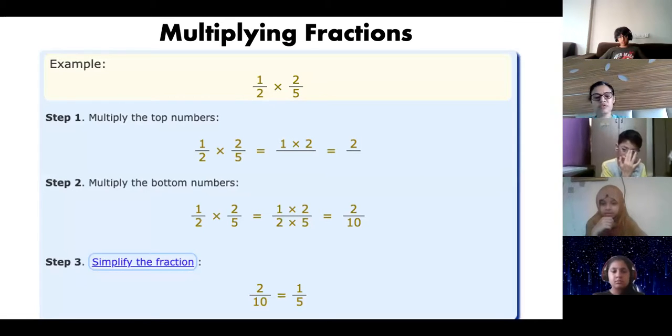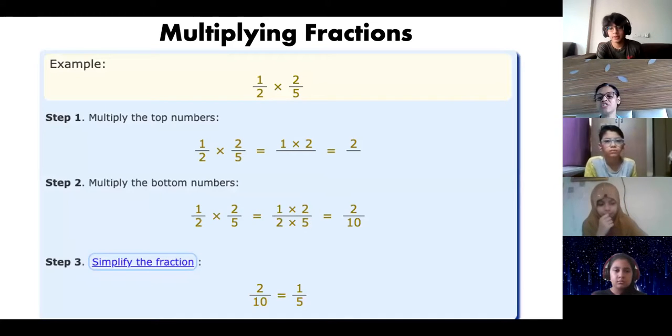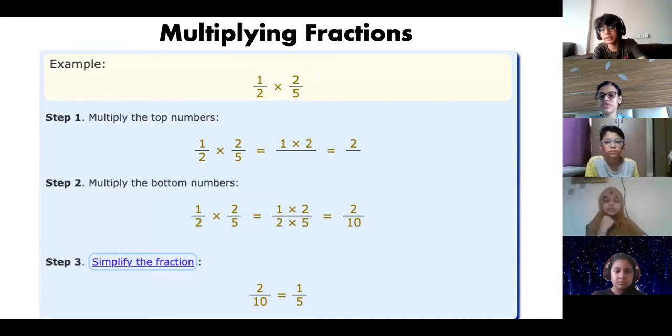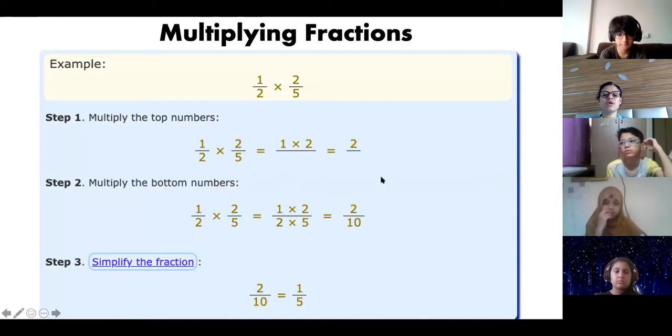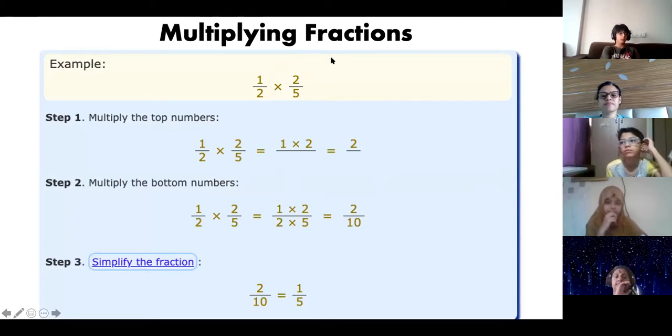You are telling us to simplify fractions in the last step, so from the starting only we can do the simplification. Yes, 2 and 2 are there. Correct. You should simplify in the first step only, although it is written in the last step, simplify here only.